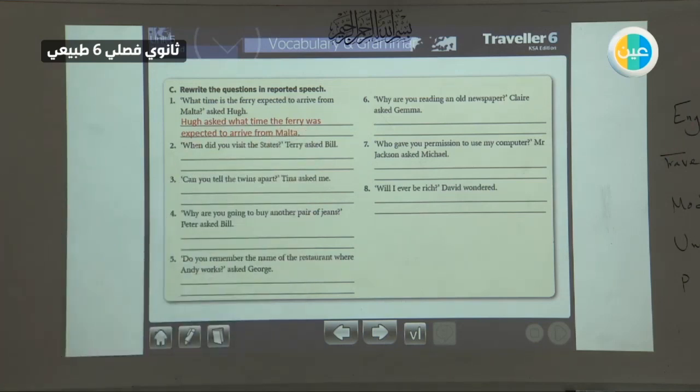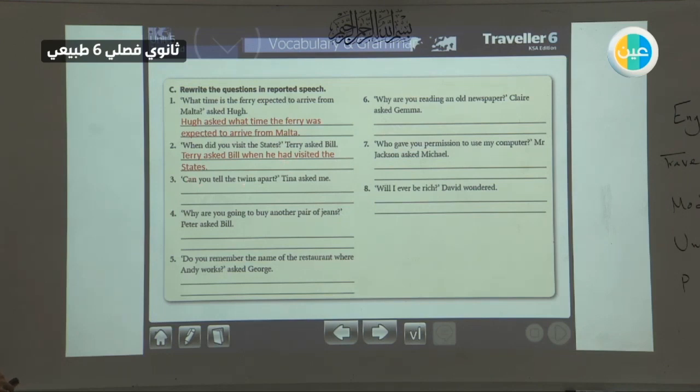2. When did you visit the States? Past. You will change it one tense backward, to past perfect. This is an easy one because it is a WH question. Terry asked Bill, WH word, when, then you, so he's Terry, he had visited. Instead of visited, we will use had visited the States.